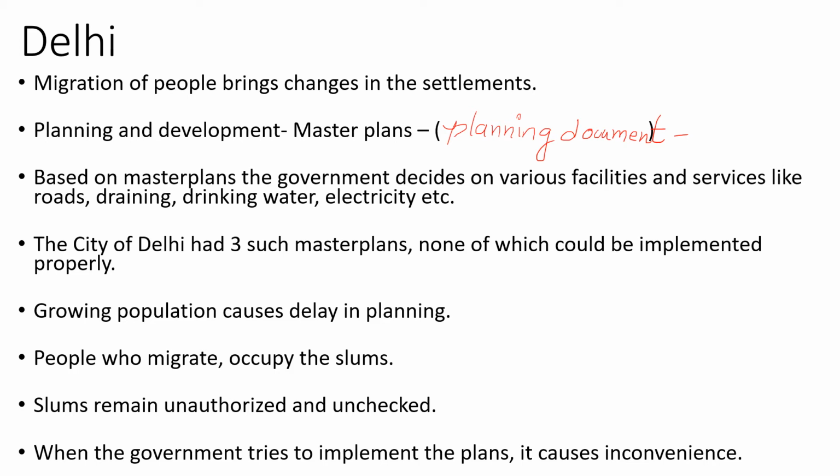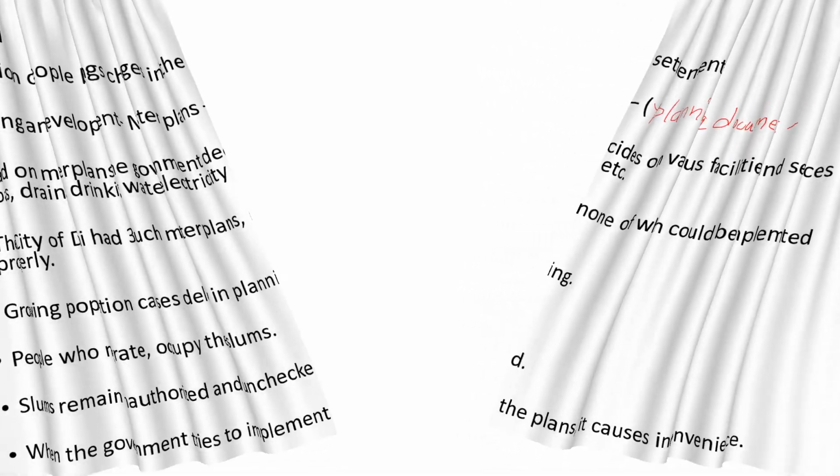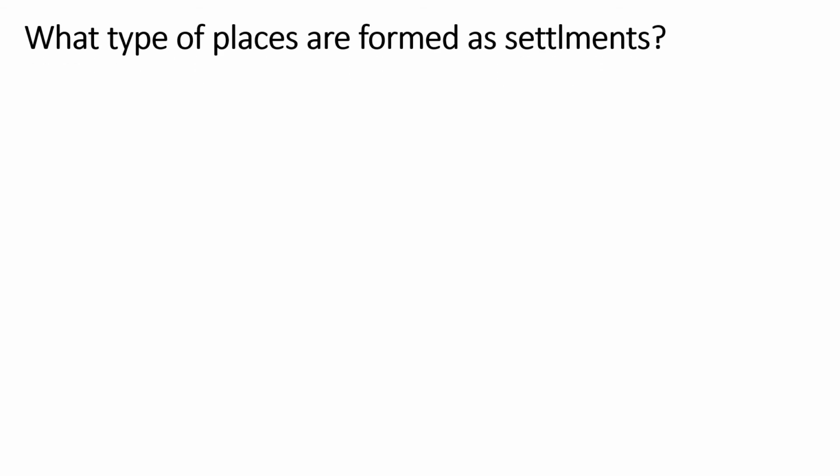So now let us go to another topic of this chapter, that is, what types of places are formed as settlements.